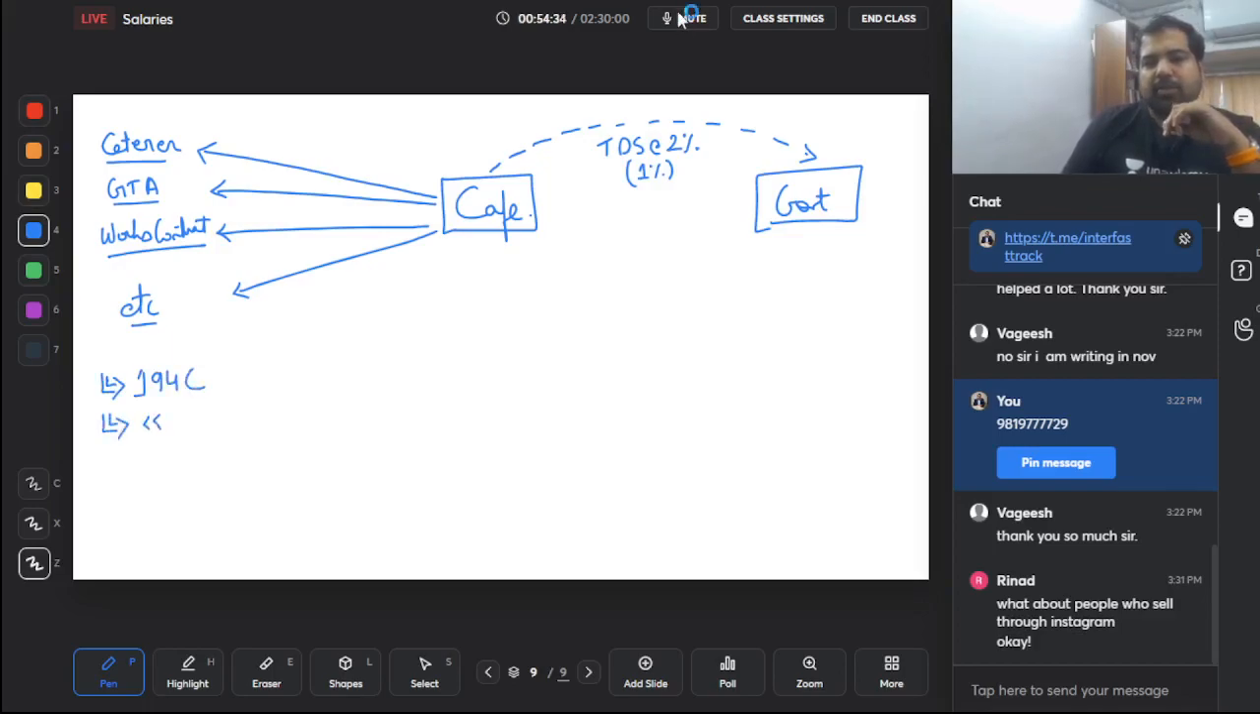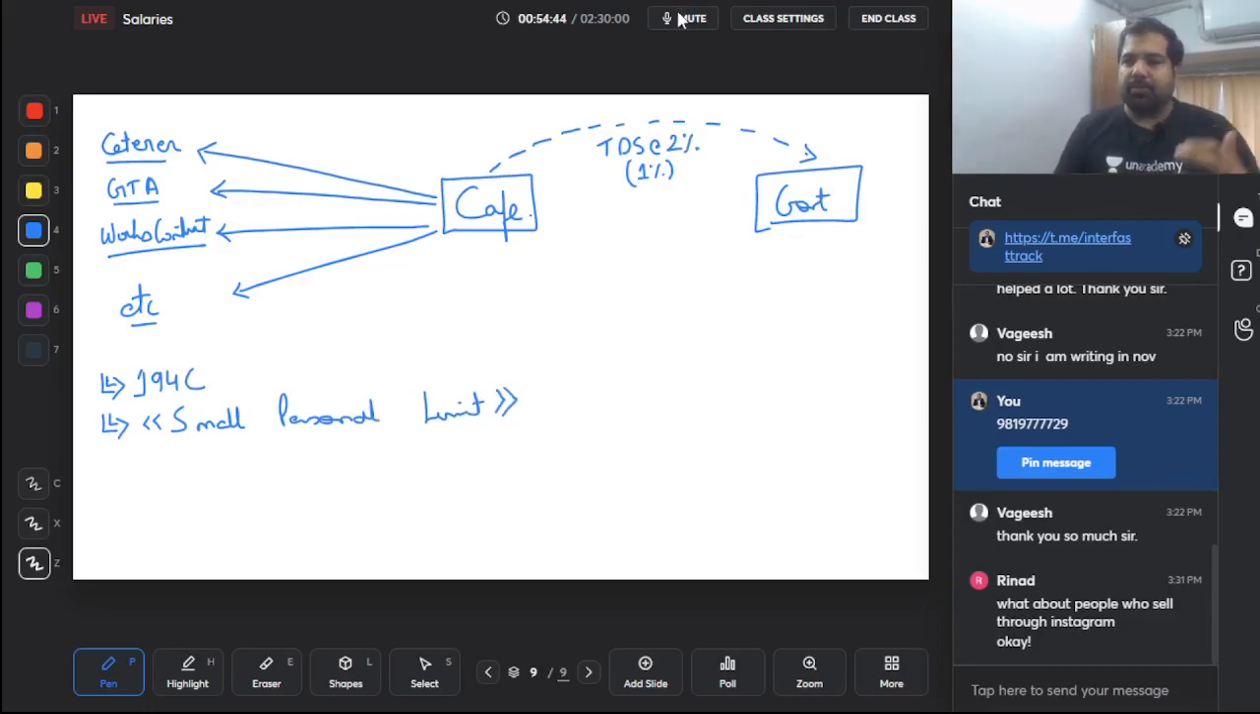The shortcut is SPL: small, personal, limit. Very good shortcut, guys. In these three cases, there is no TDS applicable. What is this SPL? First, let's start with limit. If you are paying up to 30,000 per transaction, that means you paid once 28,000, any TDS? No. Next time you paid 30,000, any TDS? No. So up to 30,000 per transaction, no TDS, and up to 1 lakh per person, no TDS.